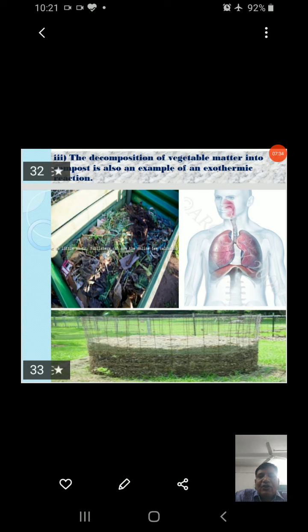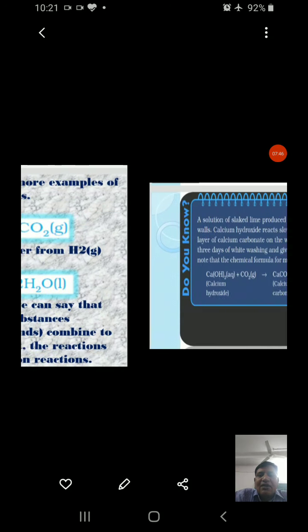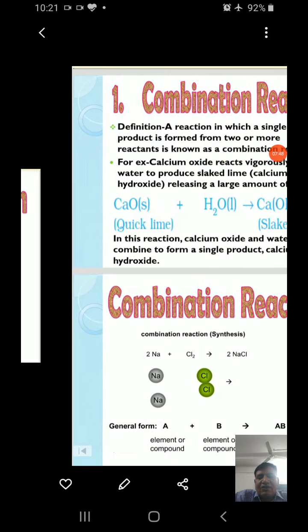The decomposition of vegetable matter into compost is also an example of an exothermic reaction. So we have a lot of examples of the combination reactions and exothermic reactions.